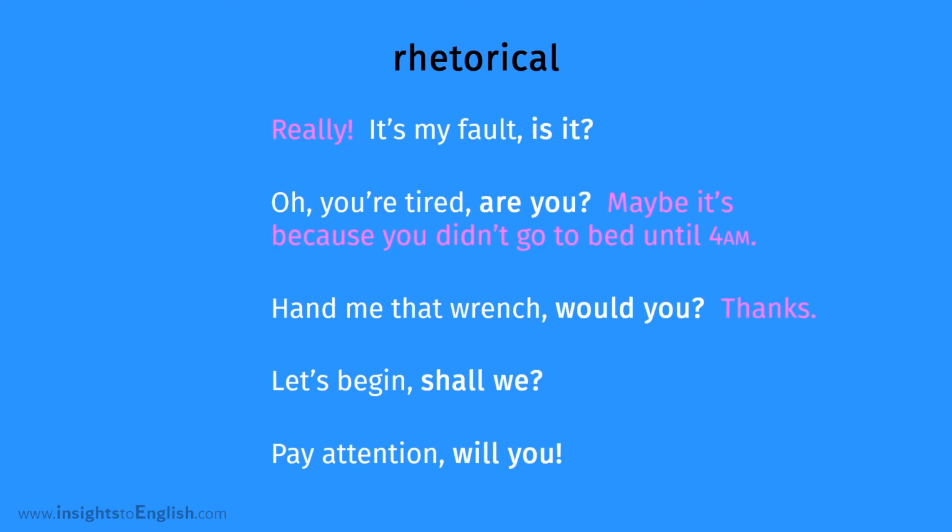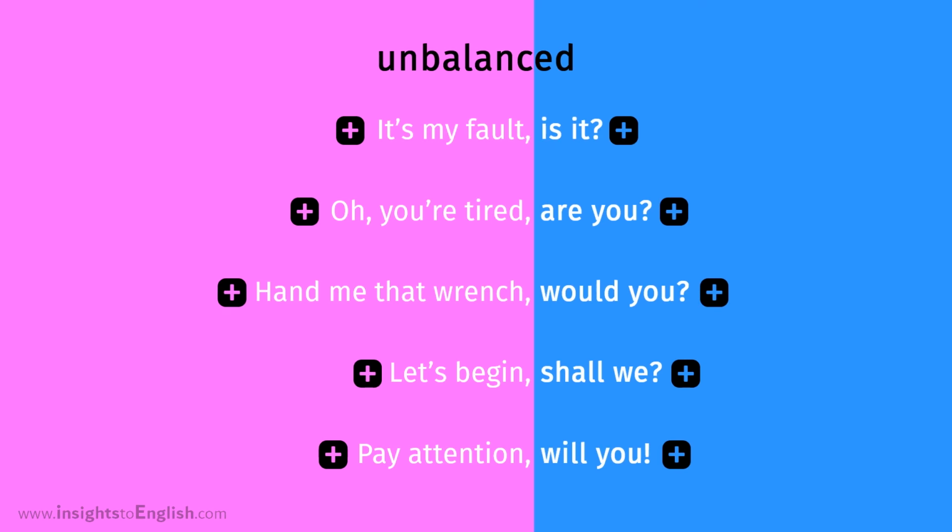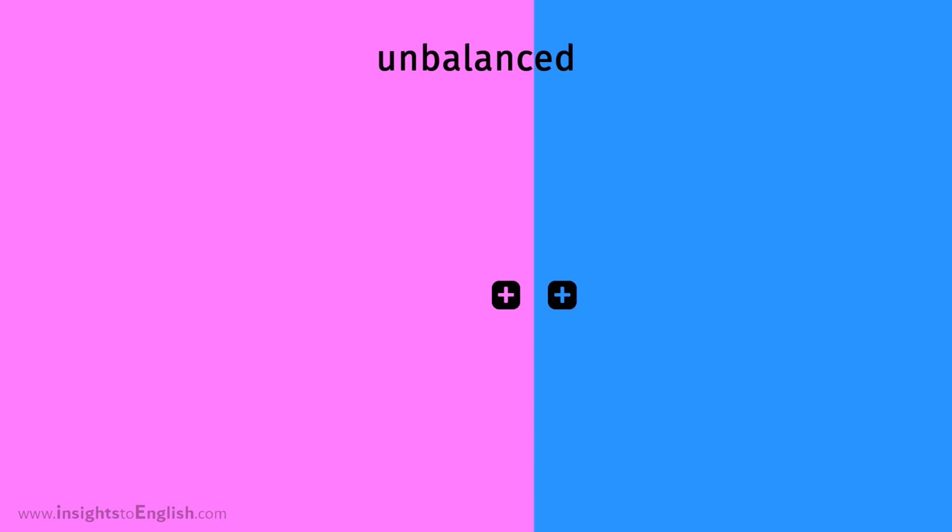It does, but for question tags, we also change the form a little. How? If it's a rhetorical question, then we're trying to make a point. What did we do before to cancel that out? We balance the positives and the negatives? Very good. But now we want it unbalanced. If the sentence was already positive, the tag should be positive as well. Because that helps us make our point.